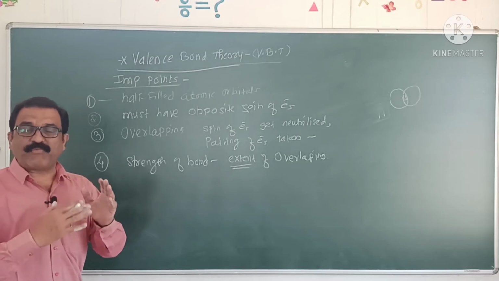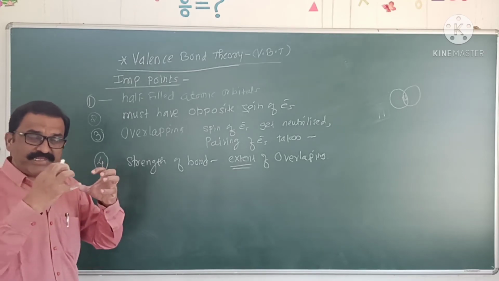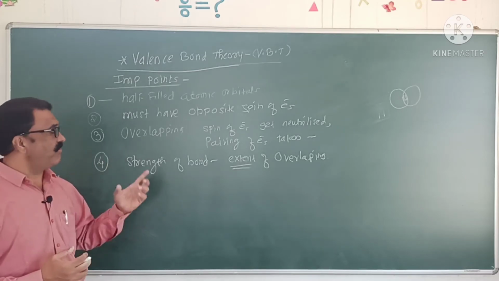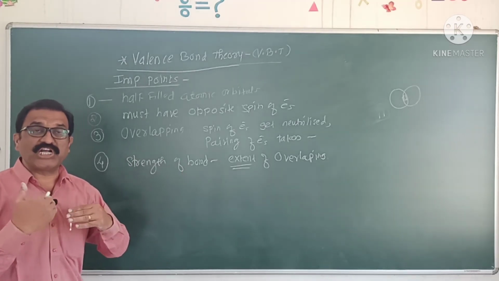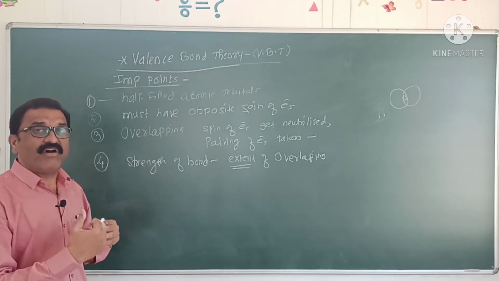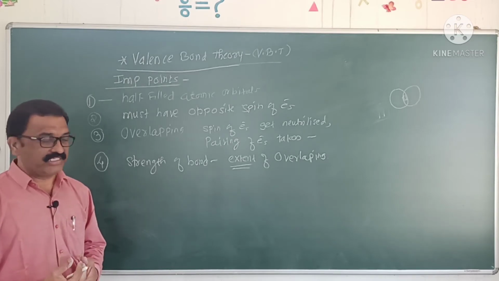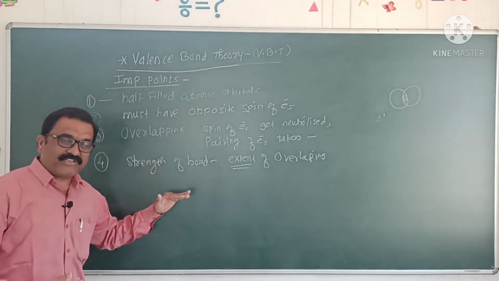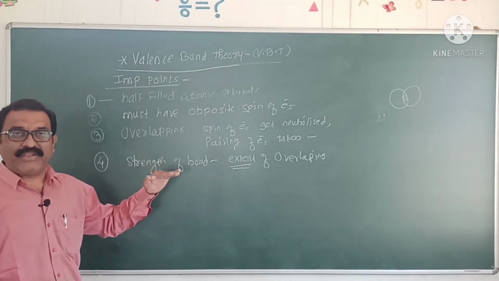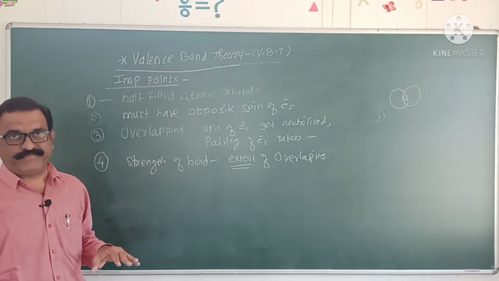When the extent of overlapping is maximum, more area is utilized for the overlapping, and the stronger will be the bond formed, and vice versa. Once again, the strength of bond depends upon the extent of overlapping.